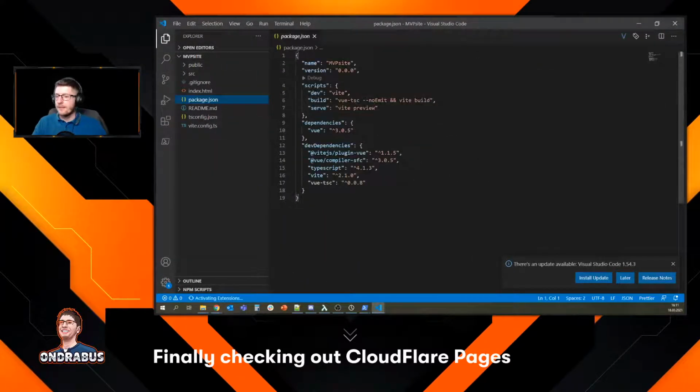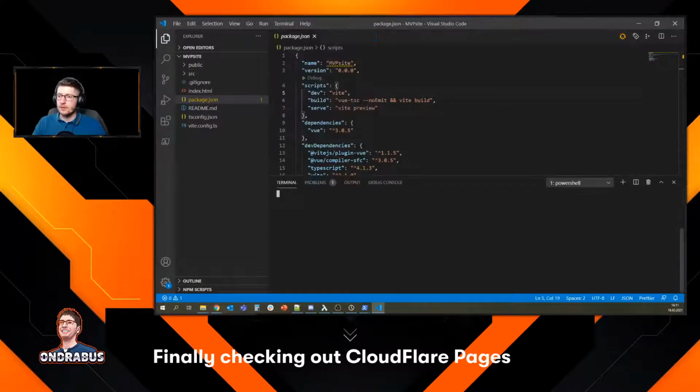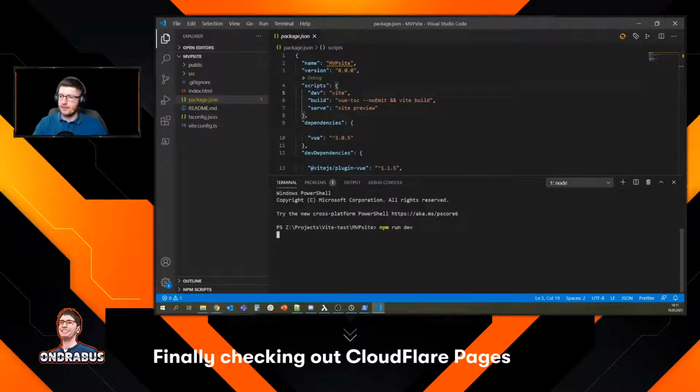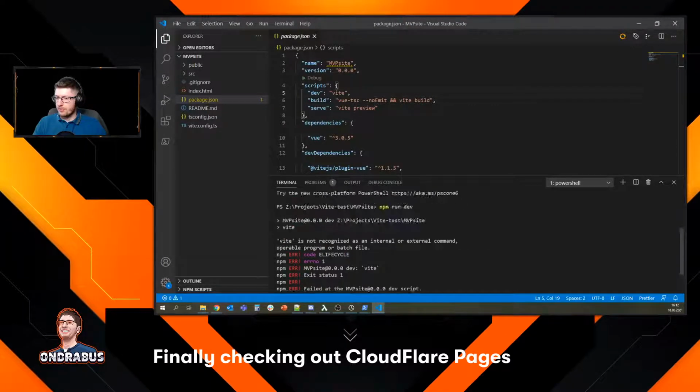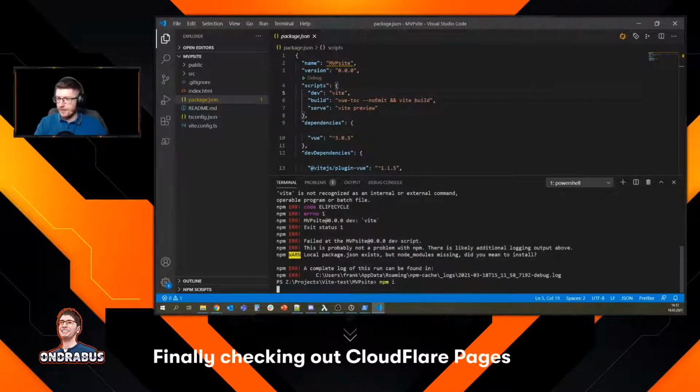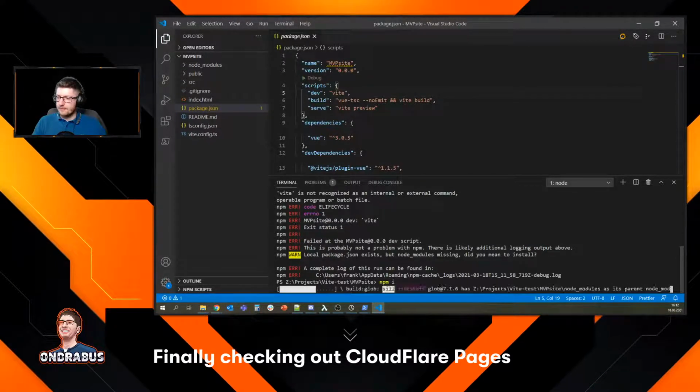Now how does this work? Let's see. So we got a build script here. We got a dev script here, which is only Vite. So let's see what we get. So let's open a new terminal here and run npm run dev. Okay, I guess we first need to install. I always forget this step, you know. I always expect that everything is installed by default. So first we need to install stuff, then we can run it.